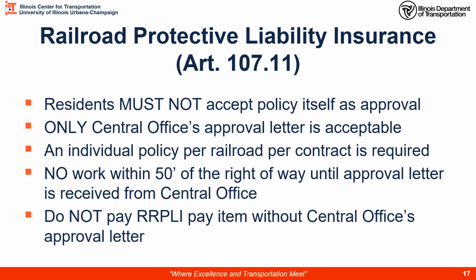So the process is that the contractor will contact the insurance agency, that copy of the policy is then sent to Central Bureau, which reaches out to the railroad, and Central Bureau will work with the railroad to make any adjustments required for that policy. An individual policy per railroad per contract is required. If you have 3 railroads on your contract, you're going to have 3 different insurance policies. No work is allowed within 50 feet of the right-of-way of that railroad until the approval letter is received from central office only. Do not pay your railroad protective liability insurance without having that central office approval letter.